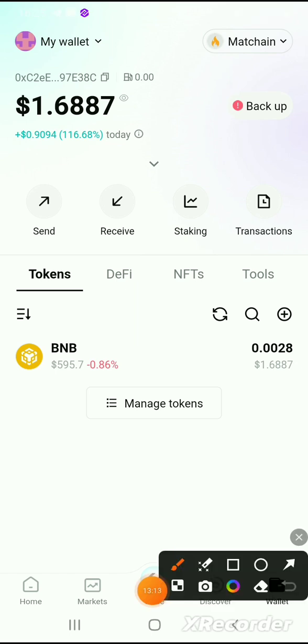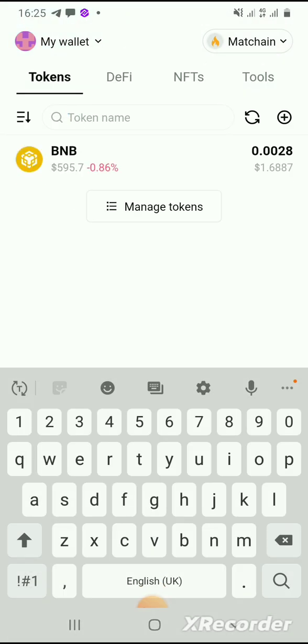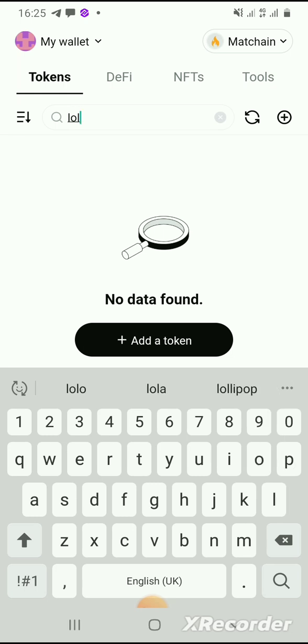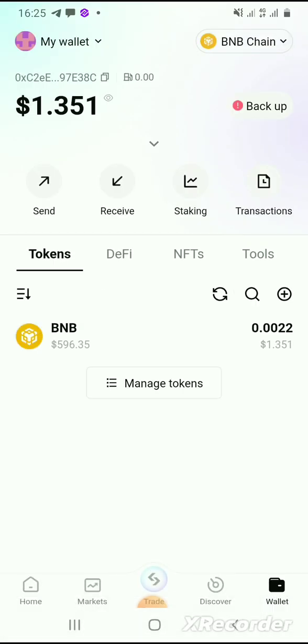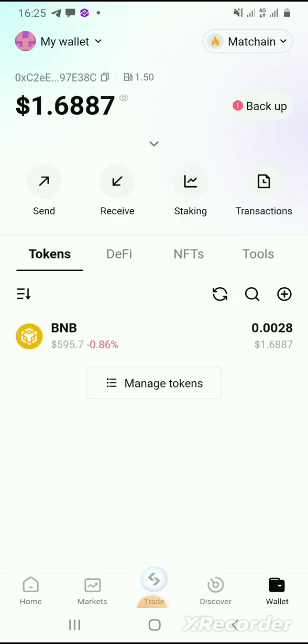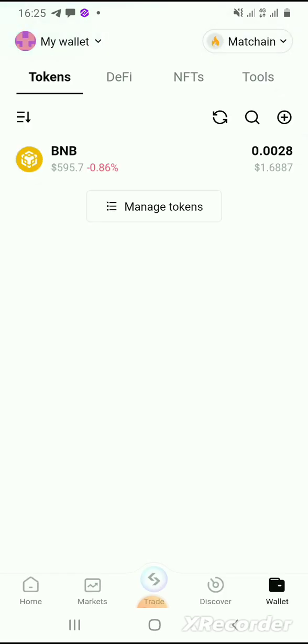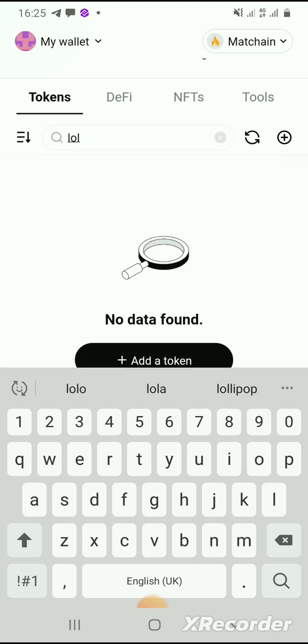You click the search bar here and type in LOL. It's not showing. Let's go back and try it again. If it does not work, we're going to copy the contract address and add it manually.